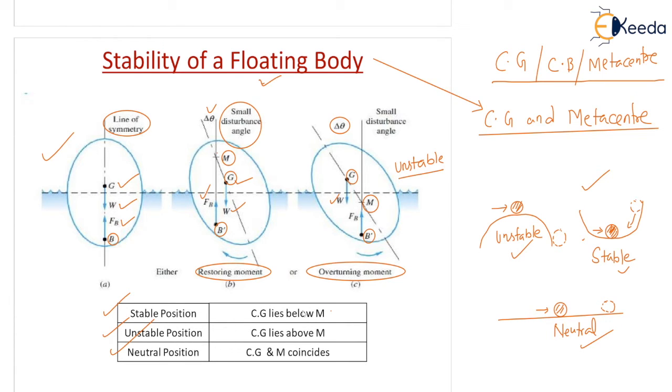So for the stable position, CG lies below M. Very important. For the stable position, center of gravity lies below M. So in this case, you can see stable. I am writing here stable. Okay. So CG is below M.